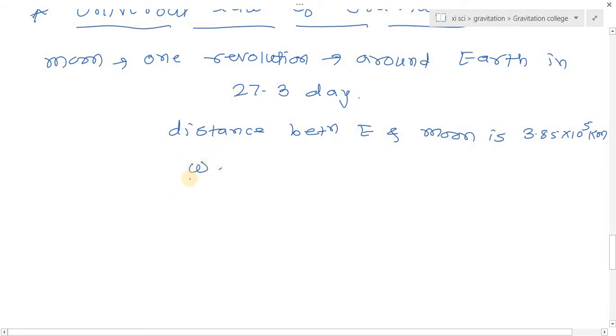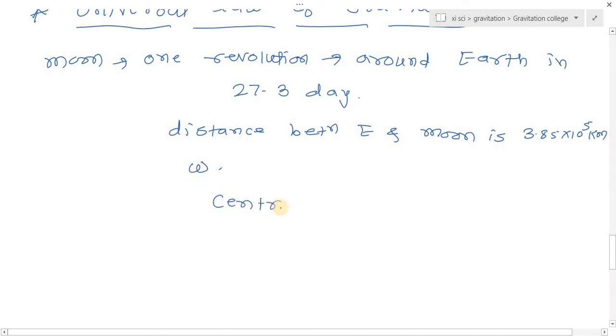Here we know the moon revolves in a circular orbit, and the earth is exactly at the center. So the moon performs circular motion, and to maintain the circular motion a force is required which is directed towards the center and along the radius. That force is called centripetal force.